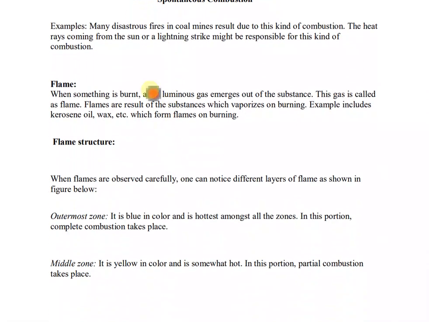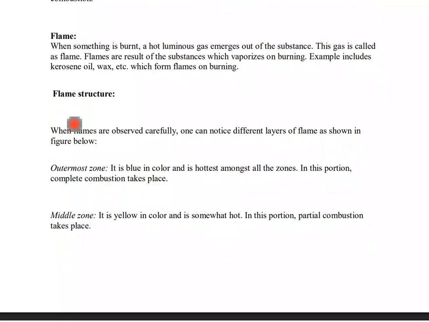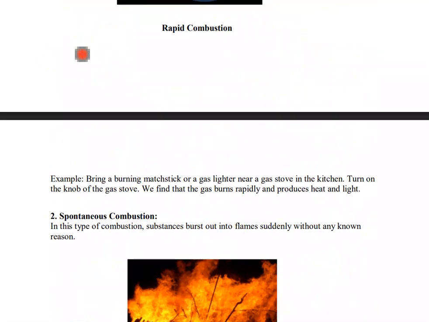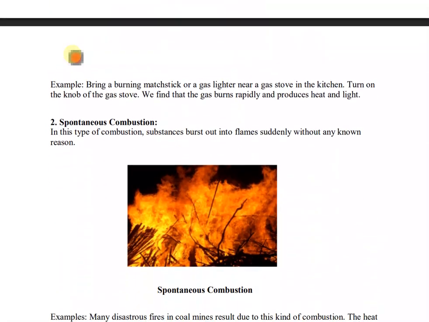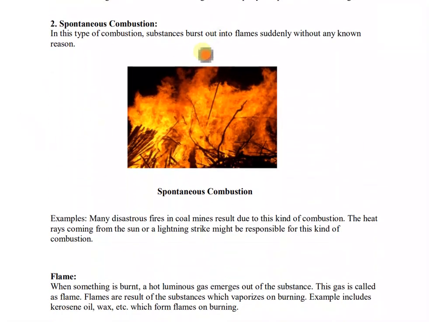Now, flame. When something is burnt, a hot luminous gas emerges out of the substance. The gas is called a flame. Let me show you this diagram. Here you can see something glowing. It is like a gas that looks orange in color. So it is a flame. It is a hot luminous gas that emerges out of the substance during the release of heat.